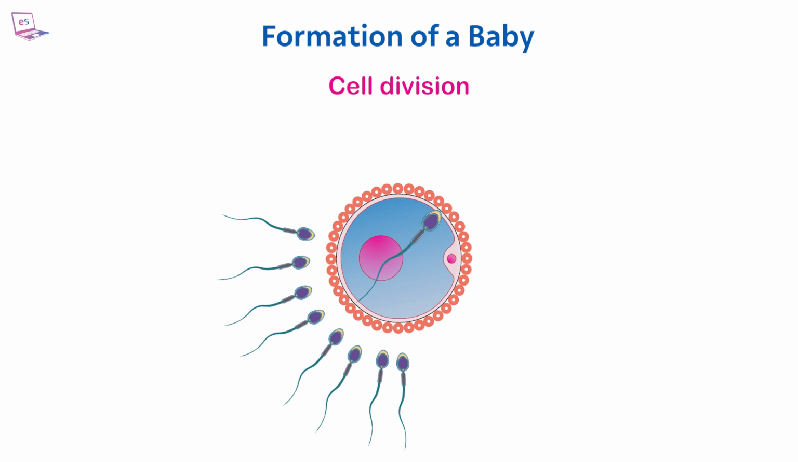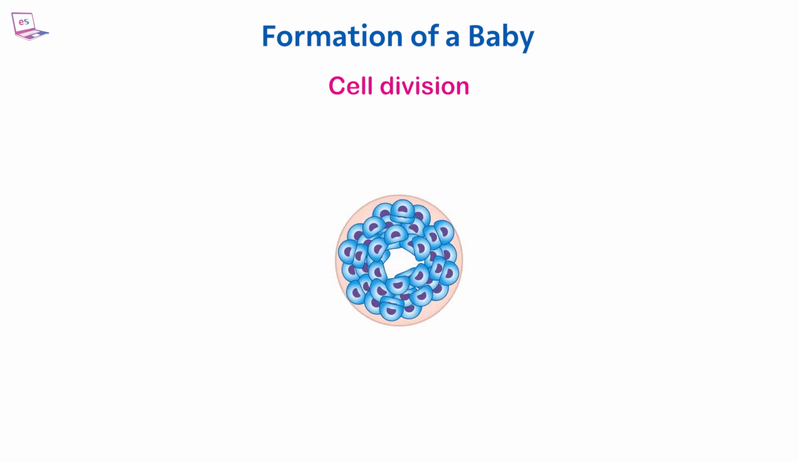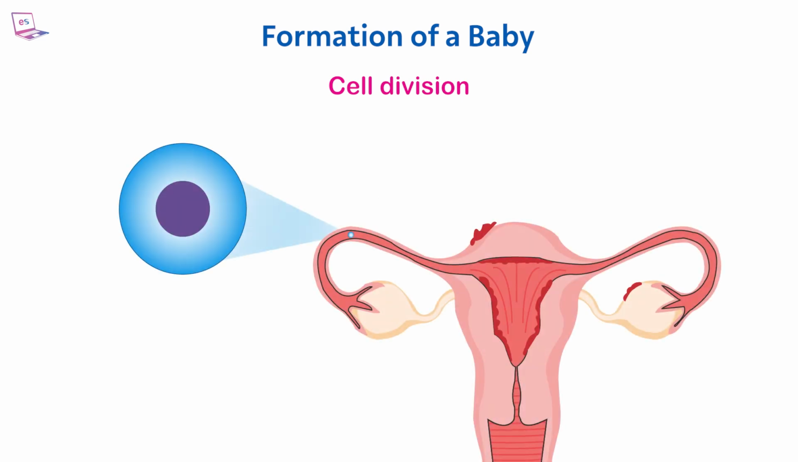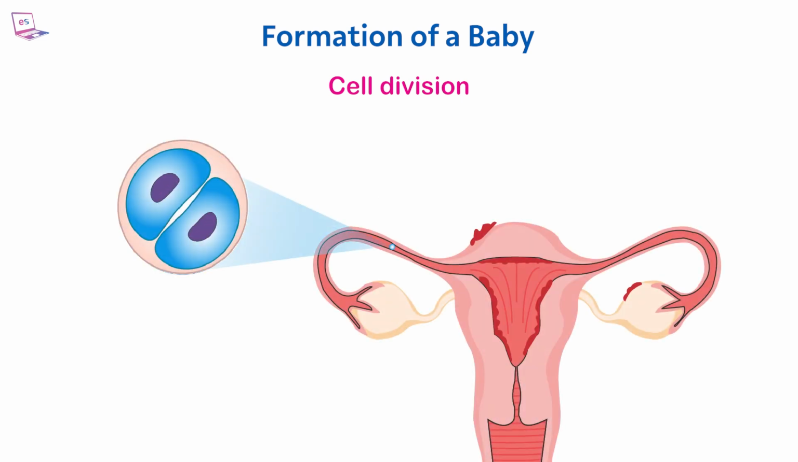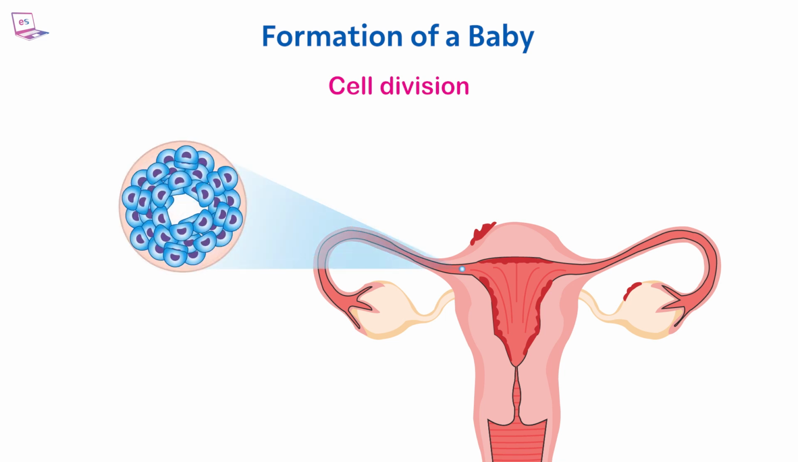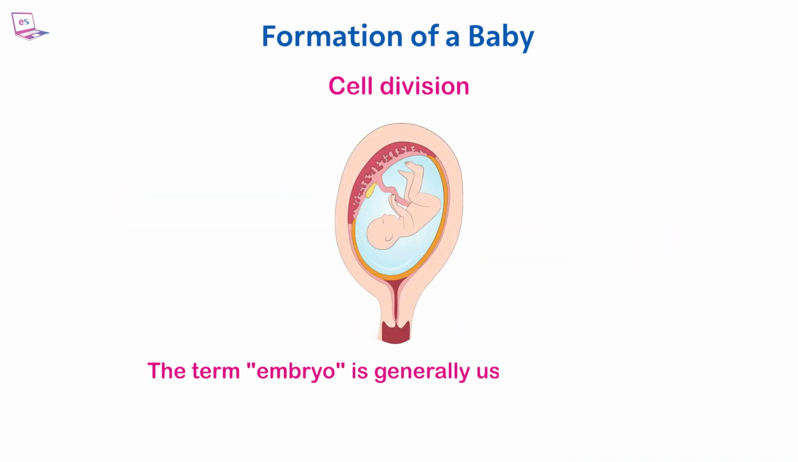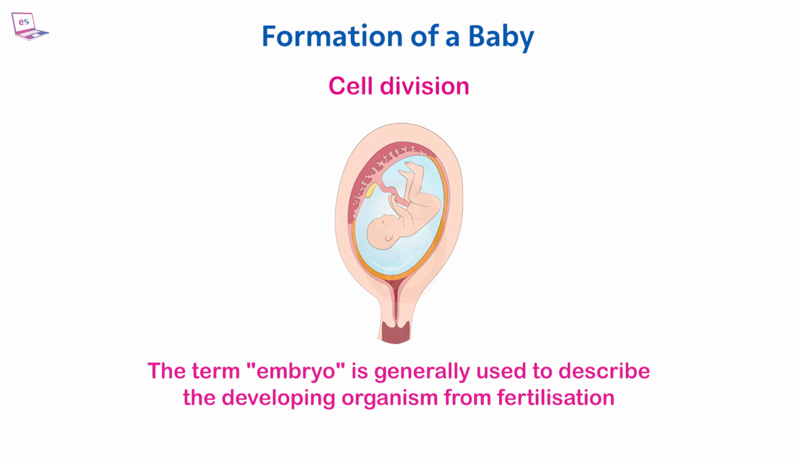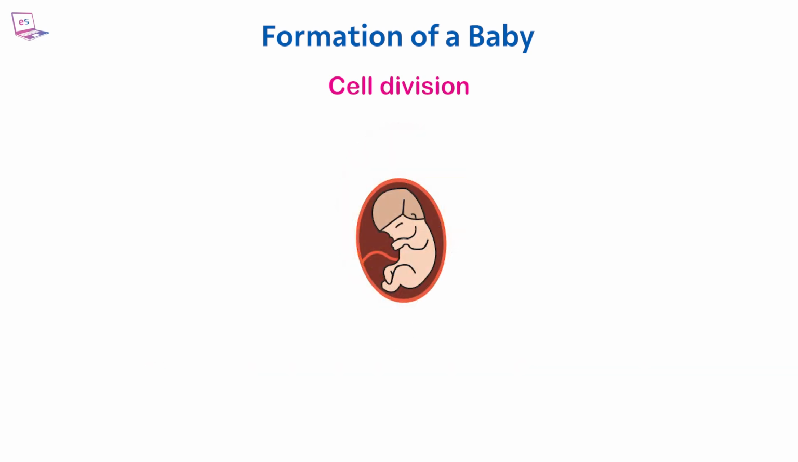Cell division. After the sperm fertilizes the egg, the resulting zygote begins to undergo rapid cell division. After 24 hours, the fertilized egg zygote will divide from 1 cell into 2. The egg will further divide into 32 cells after 4 days, and it is called an embryo. The term embryo is generally used to describe the developing organism from fertilization until about 8 weeks of gestation, after which point it is referred to as a fetus.